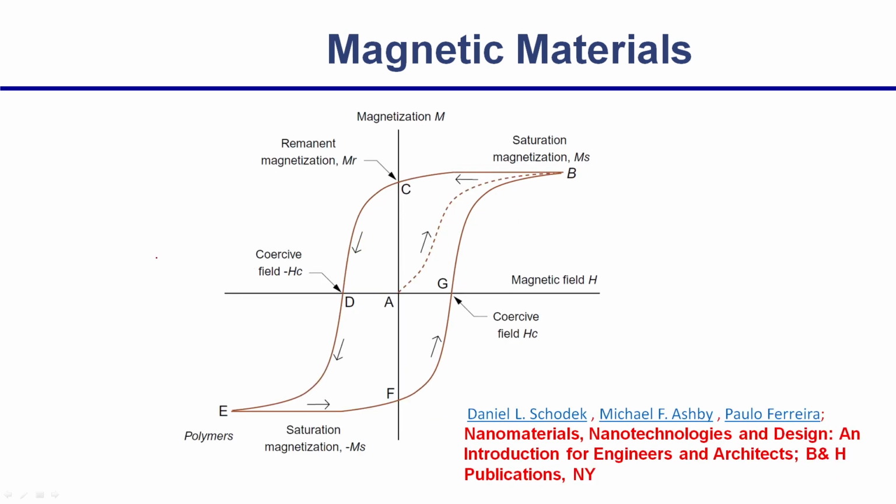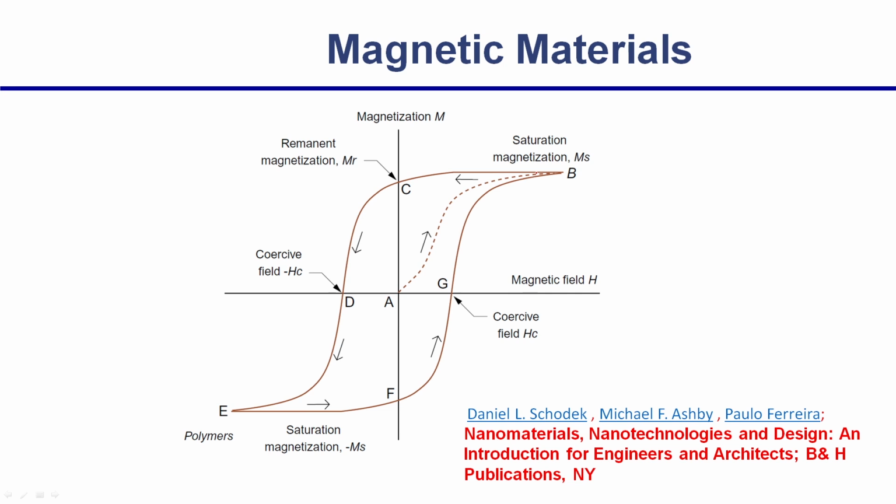As the magnetic field increases, this is the dotted curve you see, we are following lightly that. As the magnetic field increases, magnetization is increasing. You are able to induce magnetization, the material will slowly become magnetic. That is what happens when you apply a magnetic field, and it will increase, and finally it will reach a saturation value. That is what is called saturation magnetization, or the highest possible magnetization value when you apply a field. If you keep on increasing the magnetic field, beyond that nothing is going to change.